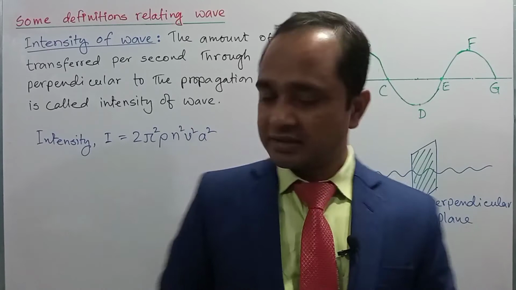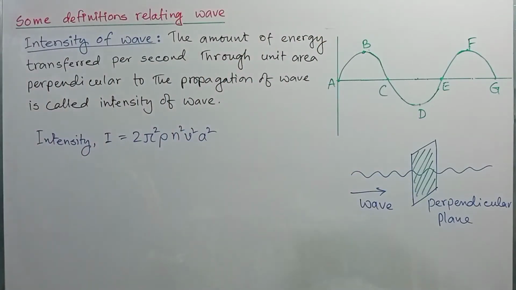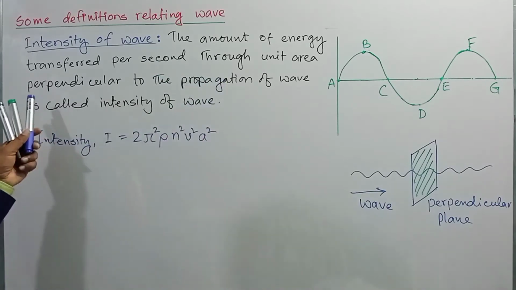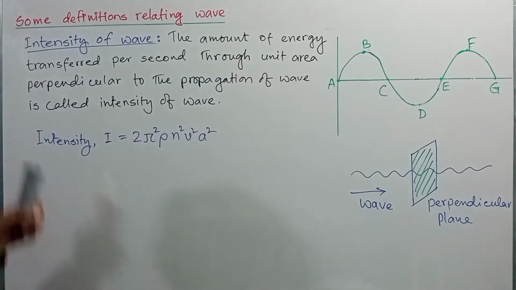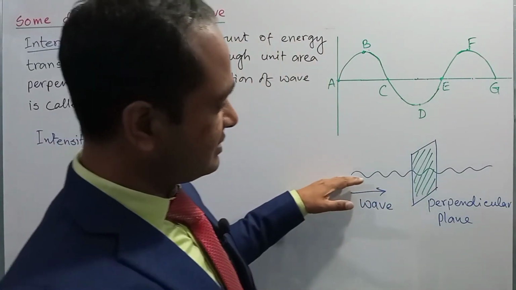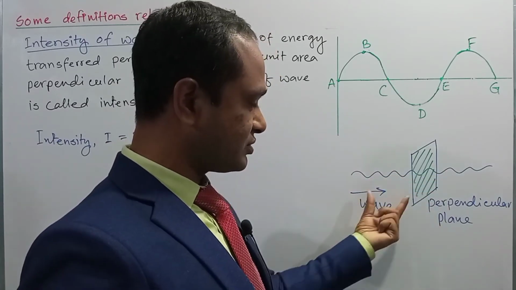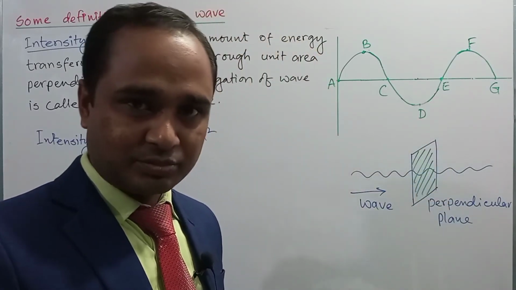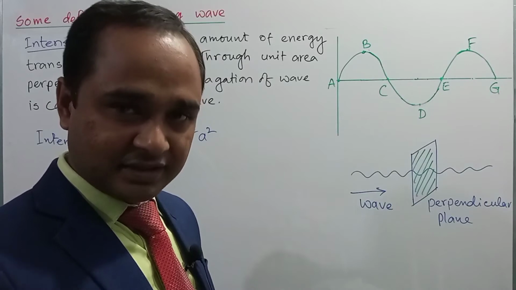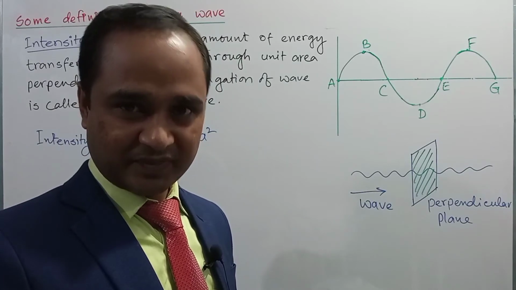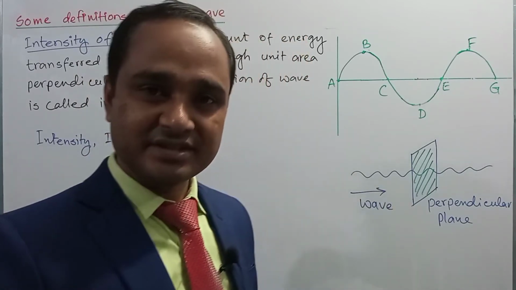Now we will see another important definition, that is intensity of wave. The definition says that the amount of energy transferred per second through unit area perpendicular to the propagation of the wave is called intensity of wave. If we observe this figure, suppose a wave is transmitting in this direction. If we consider a plane perpendicular to the direction of propagation of the wave, then the amount of energy which passes through the unit area in 1 second is called intensity of the wave.